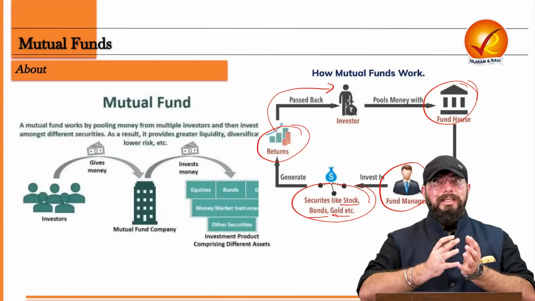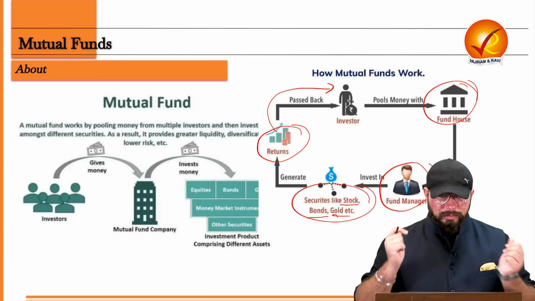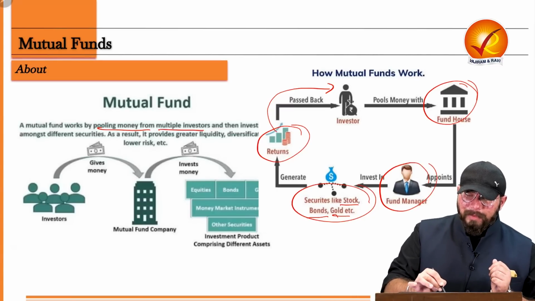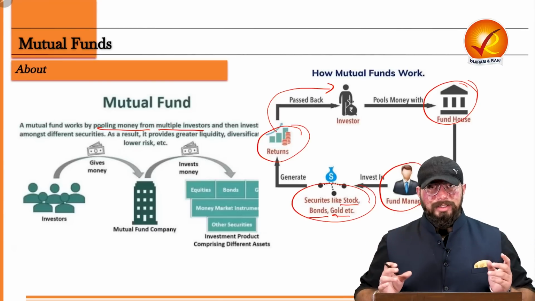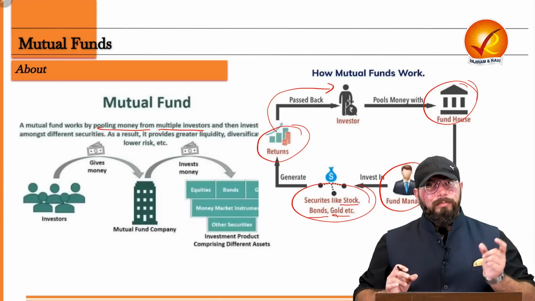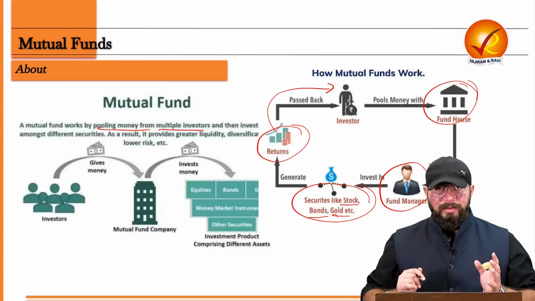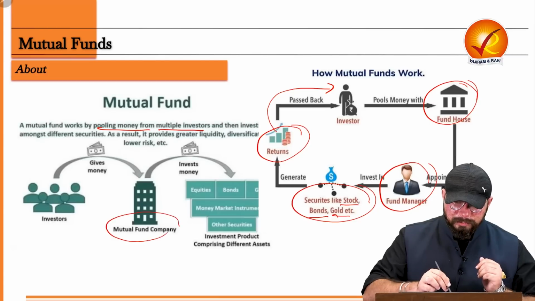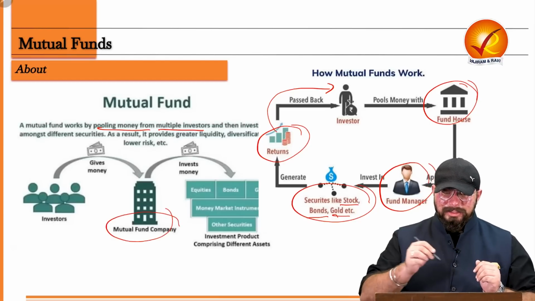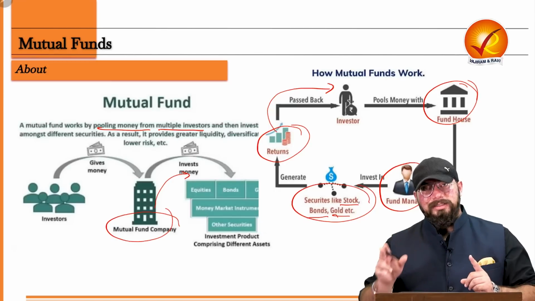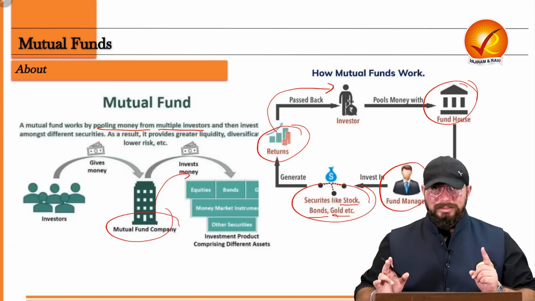So now let's say it's a pool of money. Now, since you would have understood, it works by pooling money from multiple investors. So multiple small investors pool money and create a large fund, which is generally managed by a mutual funds company. And then this mutual funds company invests that money into various securities.